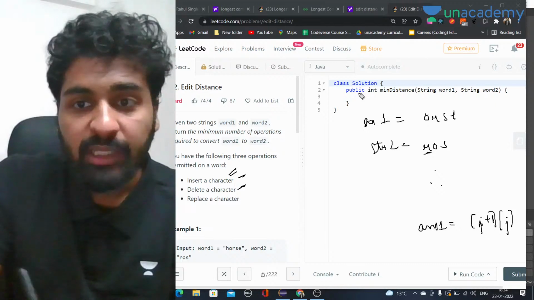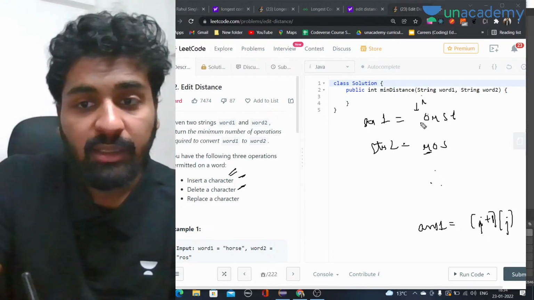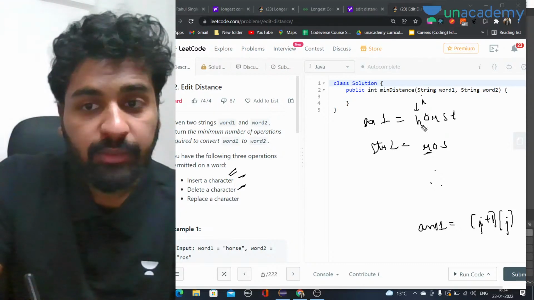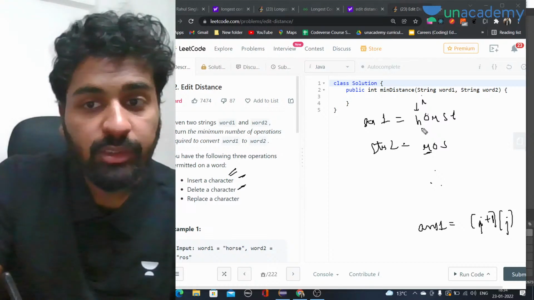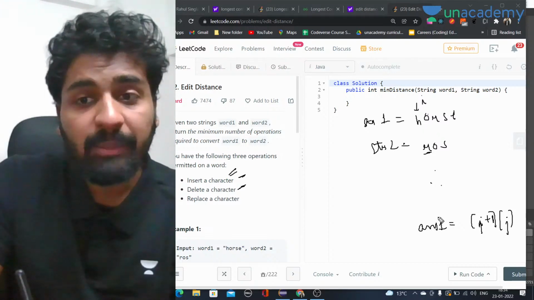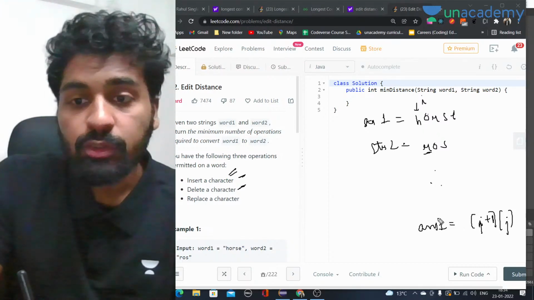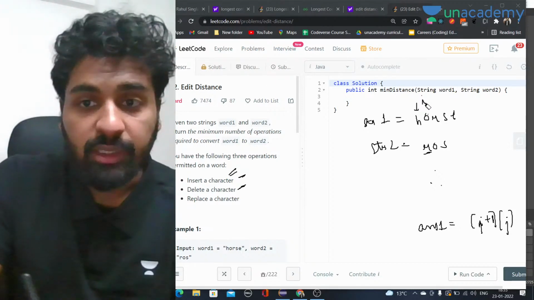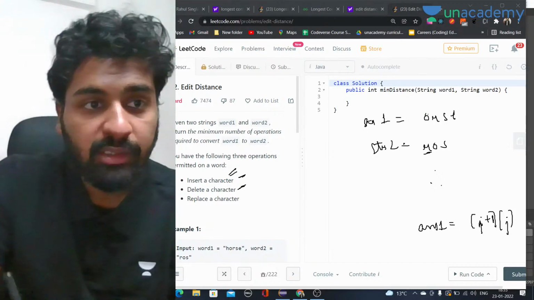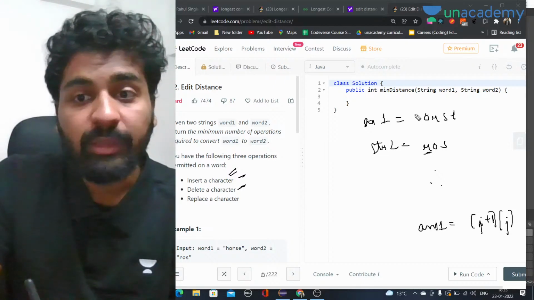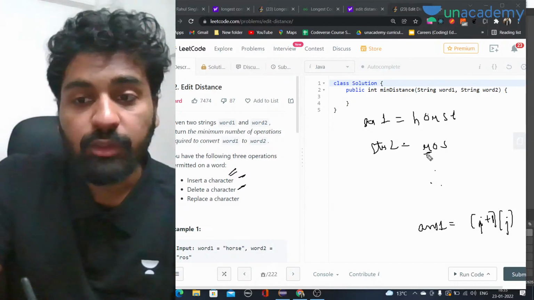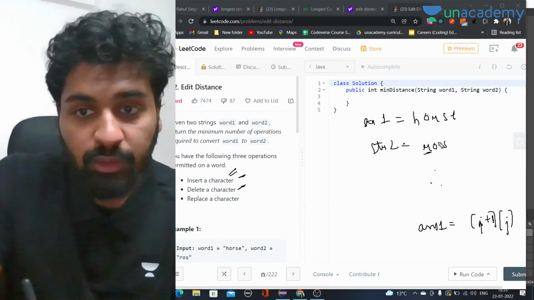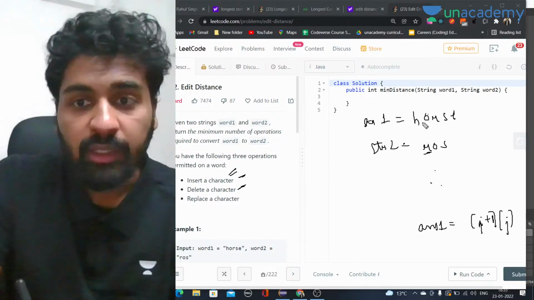I was actually at h, right? So what will happen in that case? We have to work on only one string. We cannot work on both the strings simultaneously. We have to try to make one string equal to another. So if we are inserting in this string only, we will delete from this string also. This is what we are doing.